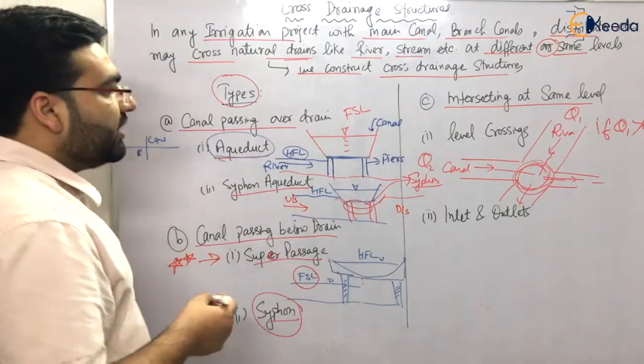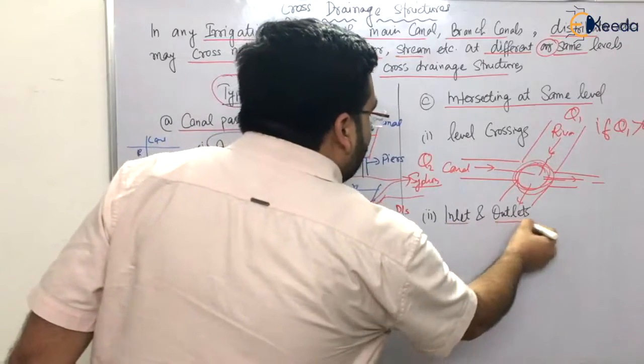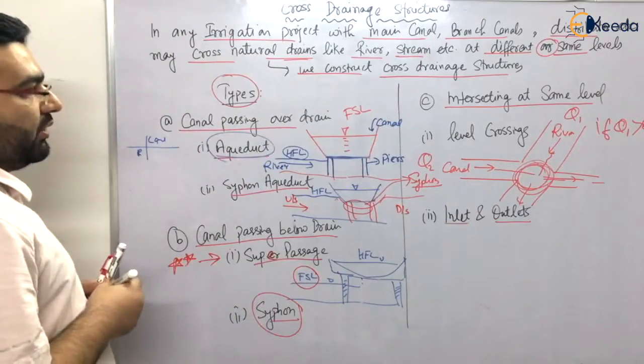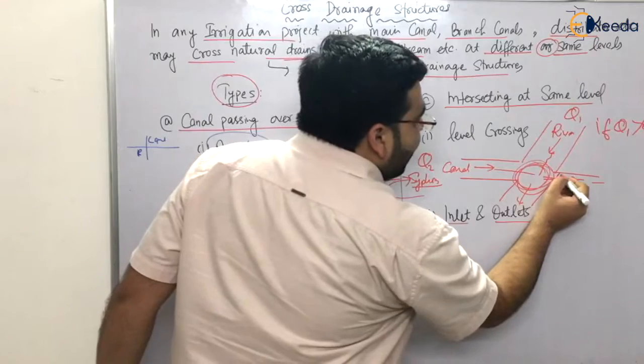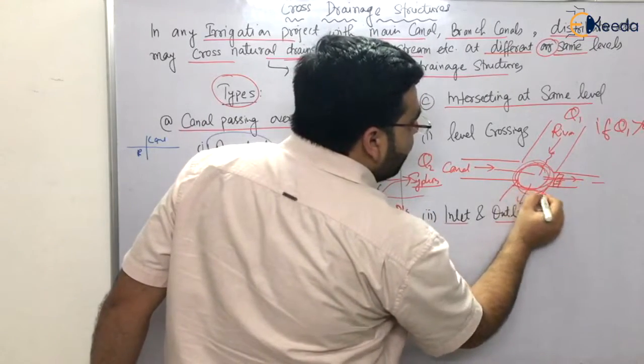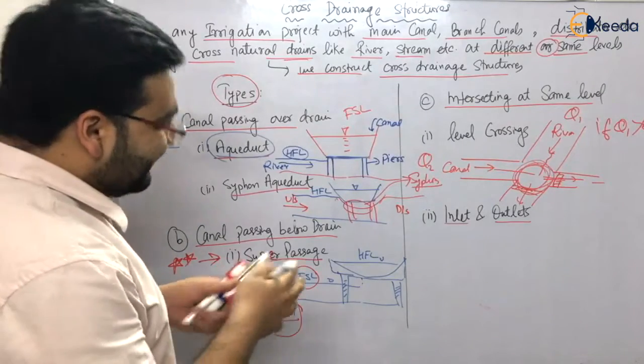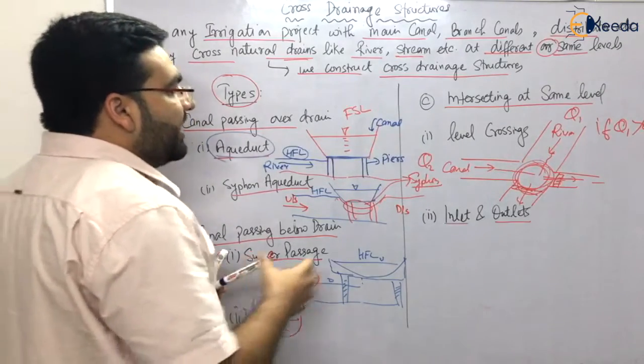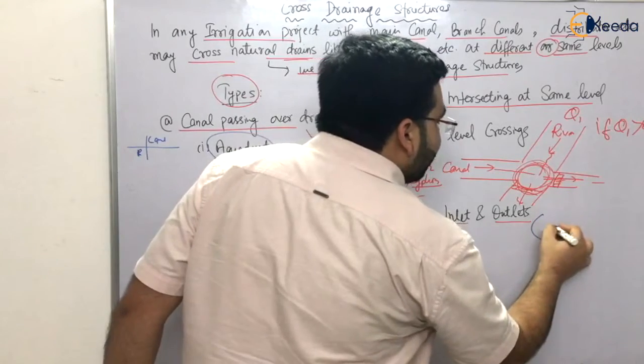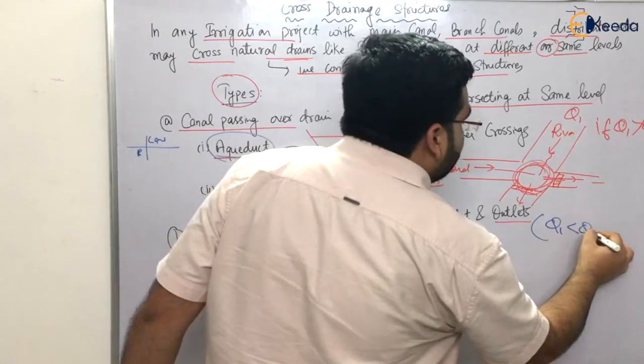Now let's talk about the inlets and outlets, right? Now you have the canal head regulator here. If you remember, we have the cross regulator here, right? Inlets and outlets are used when the discharge in the river, that is Q1, is smaller than Q2.